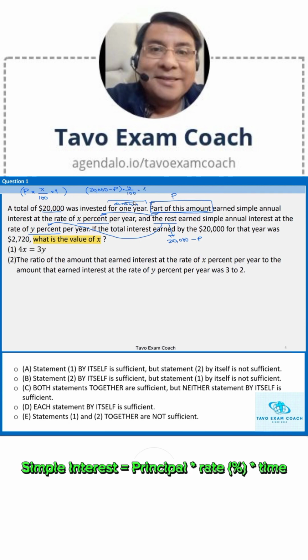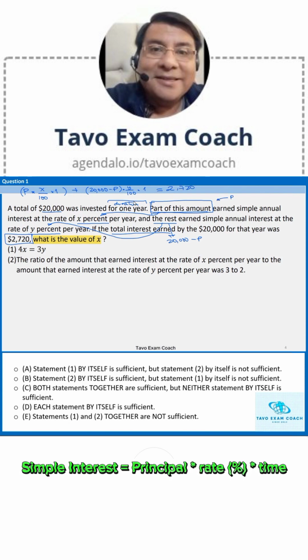So this product represents the interest earned by the second part. So we might say that the sum of these two expressions represents the total interest earned by the $20,000. According to the information prior to the question, the total interest earned was this number, so this has to be the sum of the two expressions.